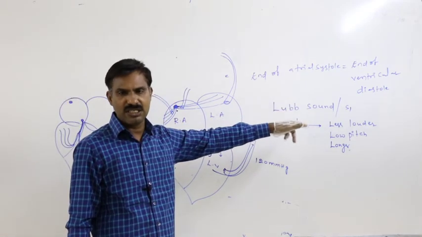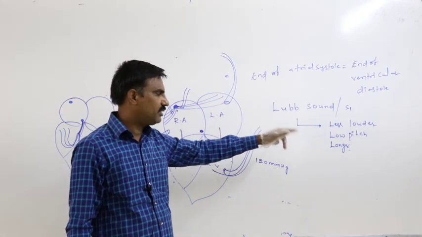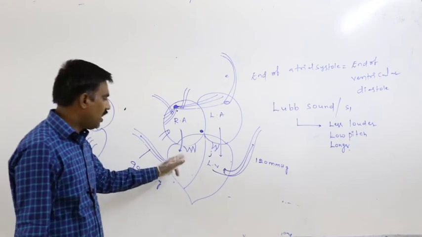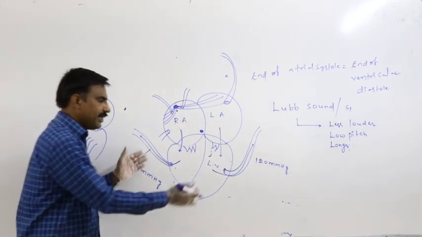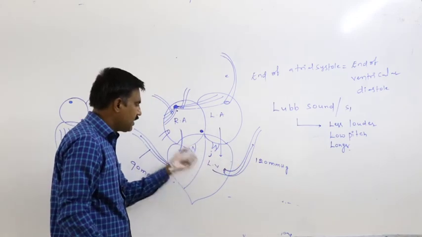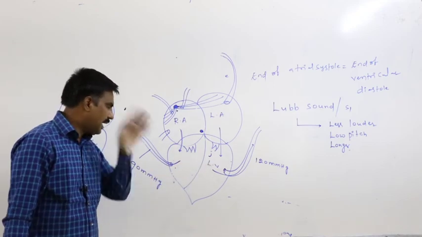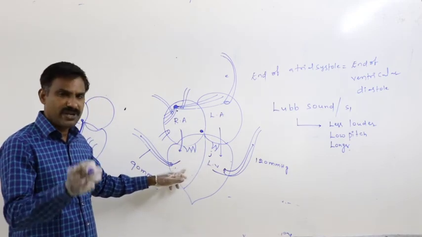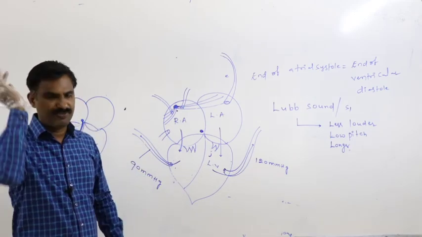That is the first heart sound. It is less loud, with low pitch, and longer. After the closing of the tricuspid and bicuspid valves, the ventricles are still in contraction. As a result of this, the ventricular contraction is going on, and the pressure inside both sides of the ventricles reaches peak level.